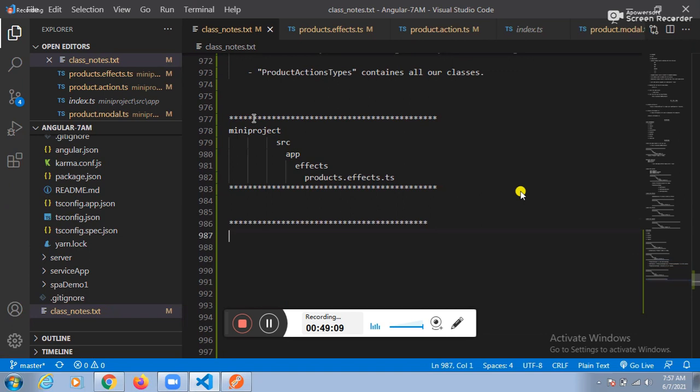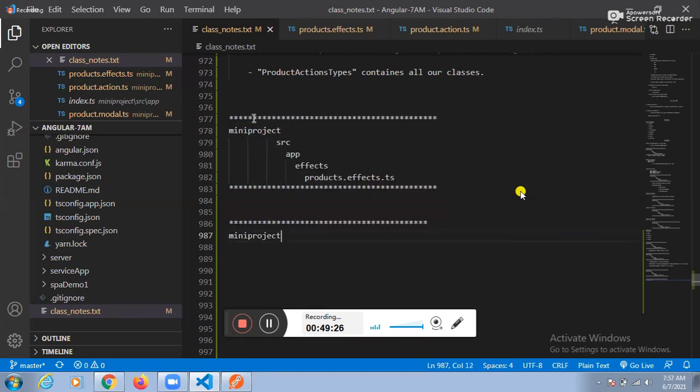Sir, in the effect we use the error type as any, but in the action file we write string. In the end, after getting the output here, anyhow we are getting the error. At that time we will rectify these small issues. Okay? Fine.